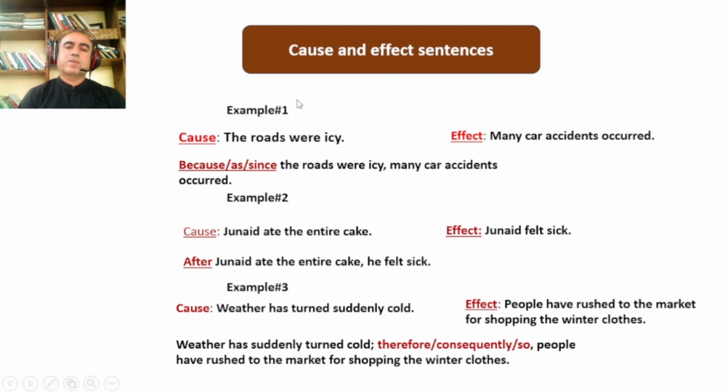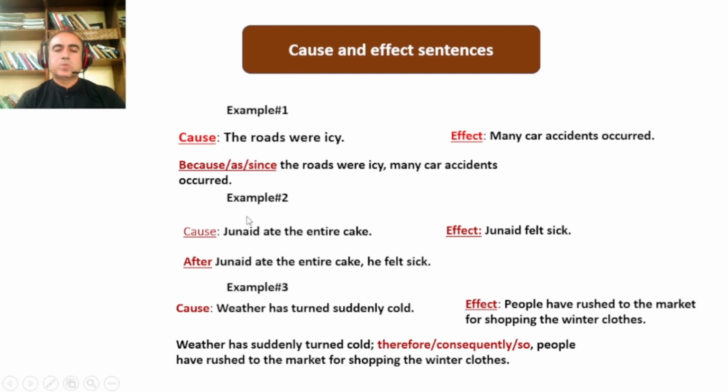Three sentences I have given. Example 1, here is a cause: the roads were icy. So if the roads were icy, there would be some outcome of that. Many car accidents have occurred. So this is the effect. What we do is put cause and effect together. We say because, as, since the roads were icy, many car accidents occurred. You can say many car accidents occurred because the roads were icy. So you can begin anyway. You can begin with since, you can begin with as, it is up to you.